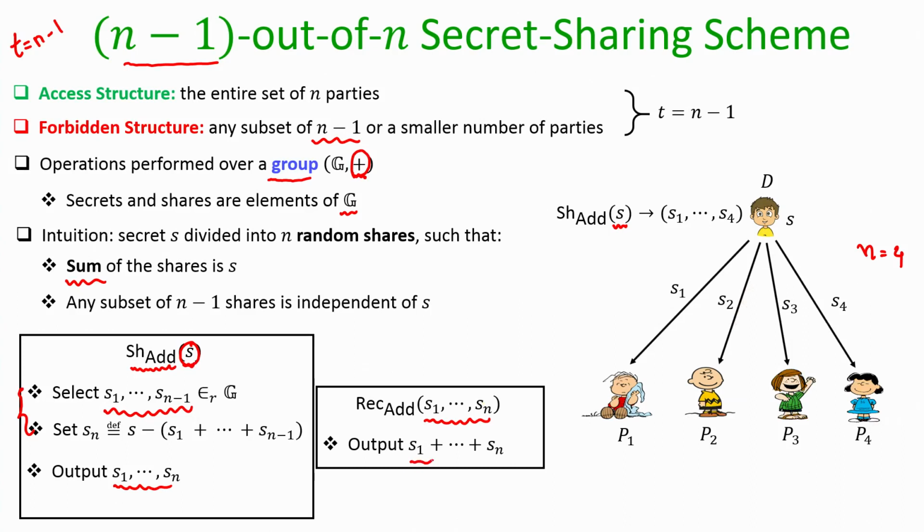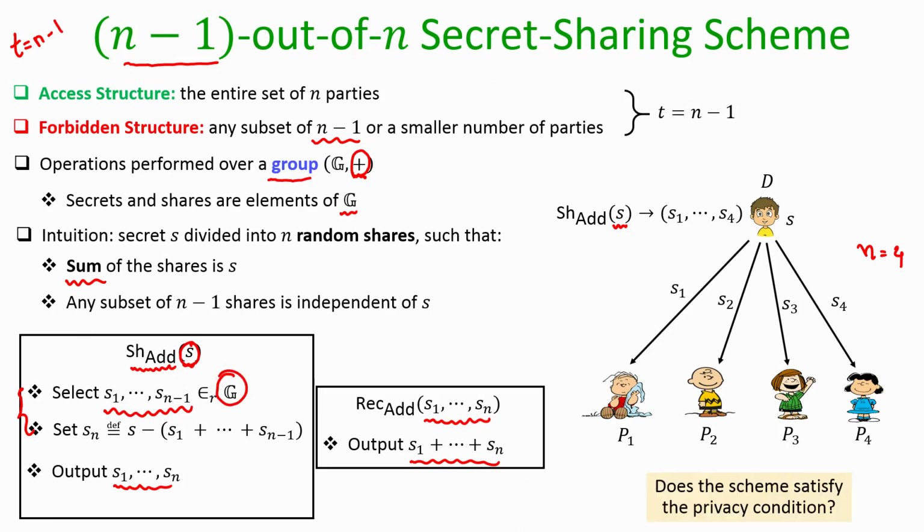You just add the n shares S1 to Sn, and because the summation of S1 to Sn is the secret S, you will get back the correct output. That is a very simple sharing algorithm and reconstruction algorithm, right, where the operations are performed over a group.